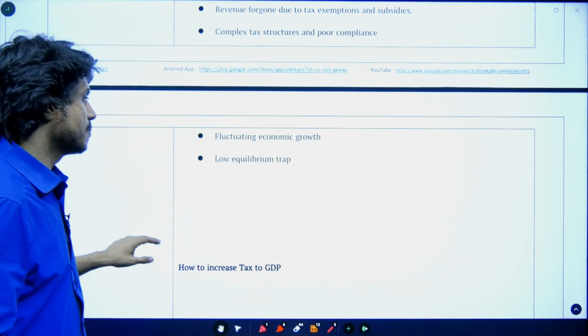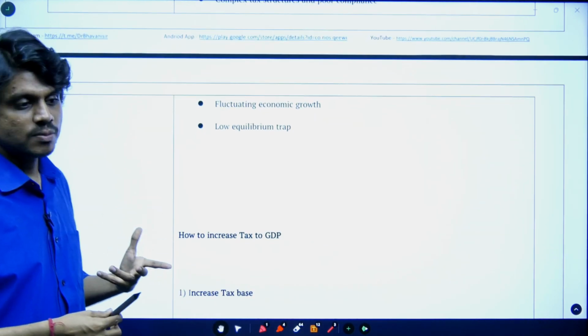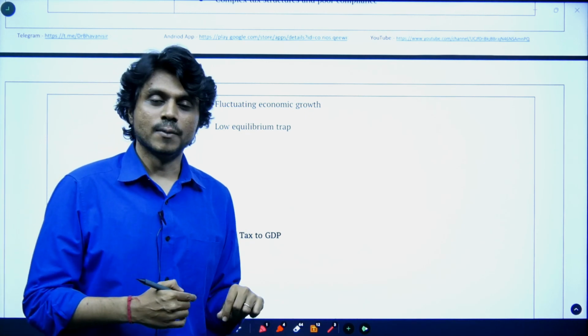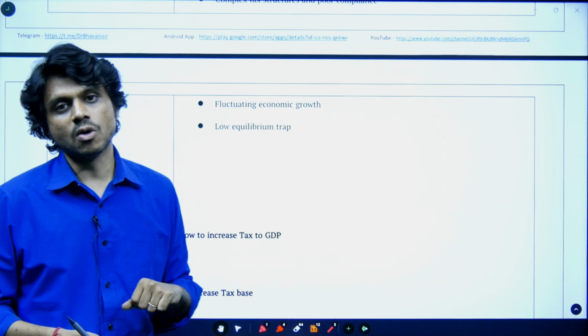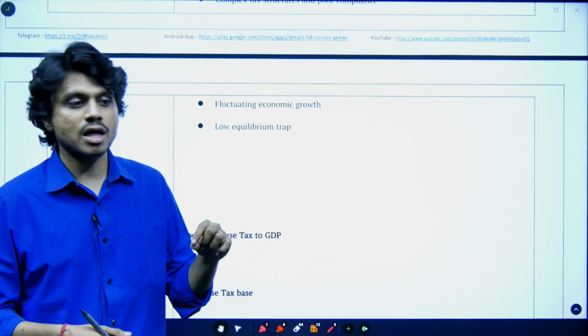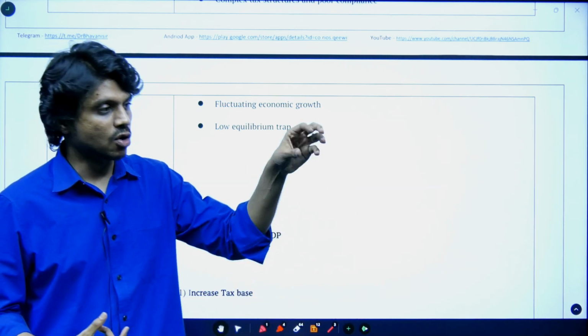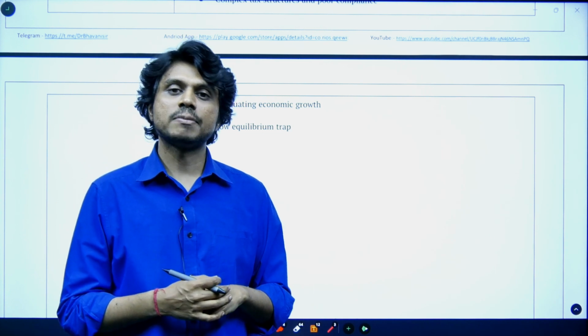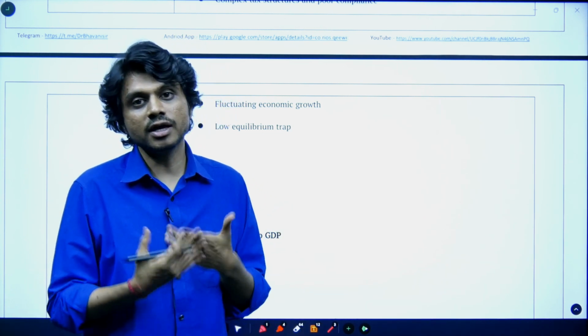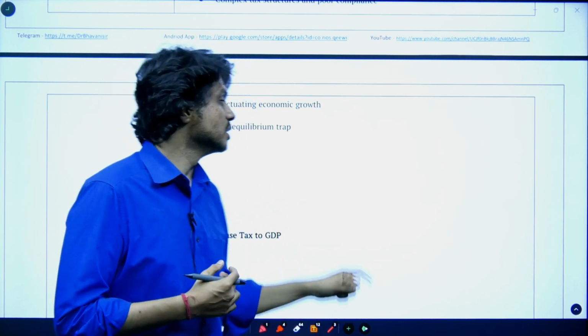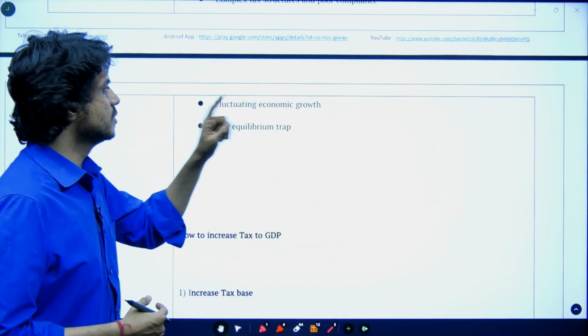Low equilibrium trap. What is this low equilibrium trap? Means people will not have money with them. So as they do not have money, they don't pay income to the government. As the government does not have the money, government will not invest in the capital expenditure. So GDP growth will not happen. So employment will not happen. Again, my income will not increase. That is called the low equilibrium trap.